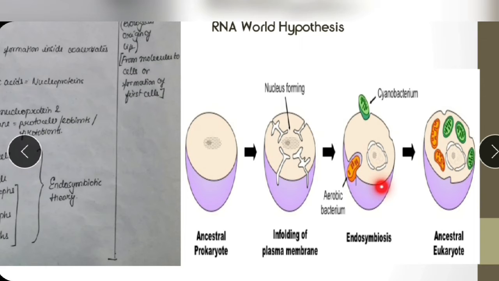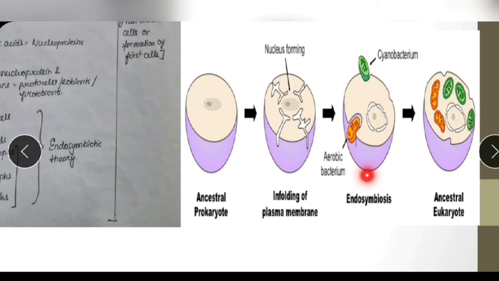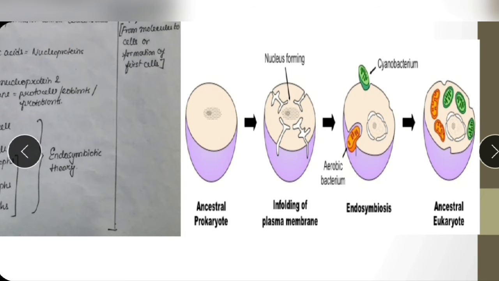The complex cell organelles, for example, the mitochondria. How could that have come? Say this is one heterotrophic cell. This heterotrophic cell started engulfing some other heterotrophic or autotrophic organisms that it could get hold of.